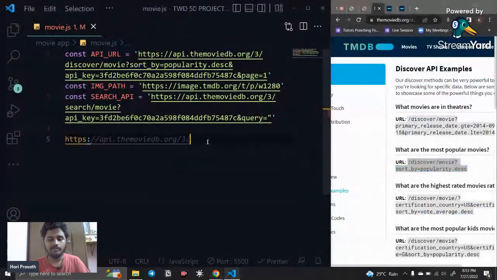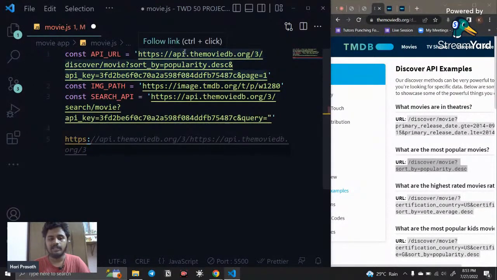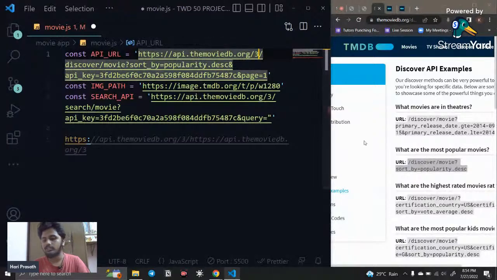Like this, you want to paste this. Here you can see I paste http api.themoviedb.org and 3 is nothing but the version of this API. So it is the third version I'm using. And after the slash, you need to give this URL, like discover movie sorted by popularity dot description.